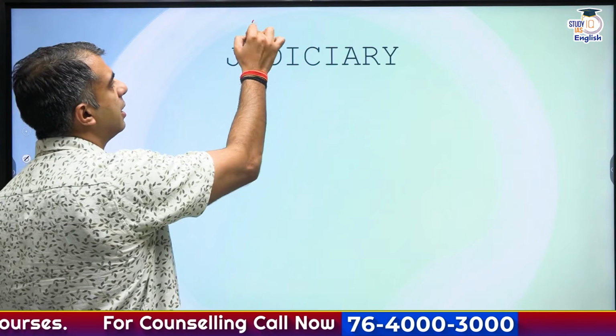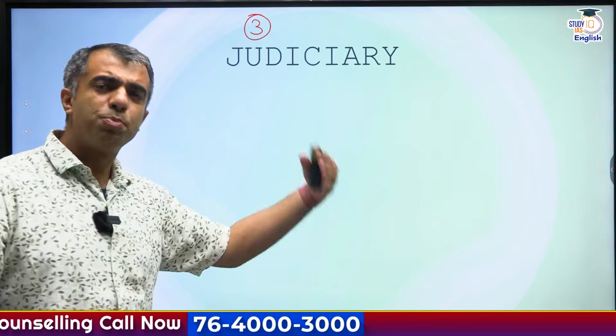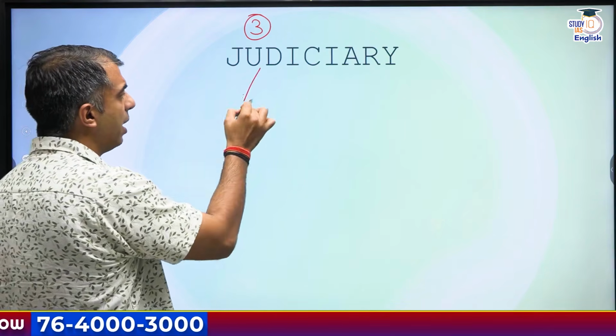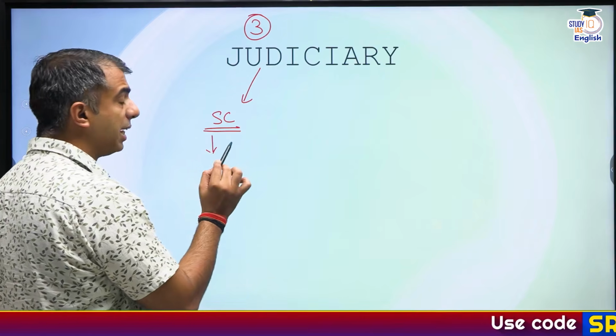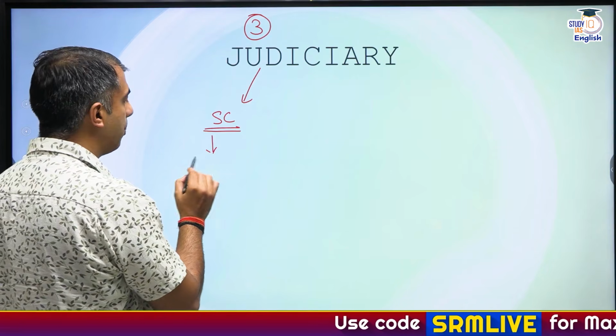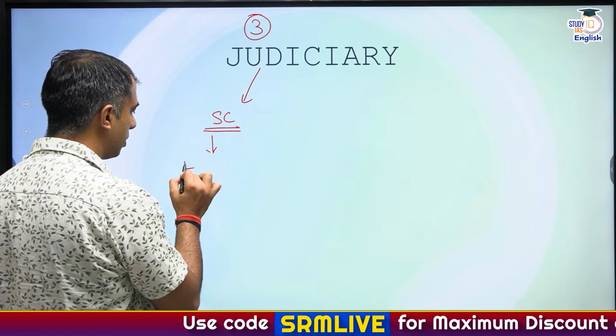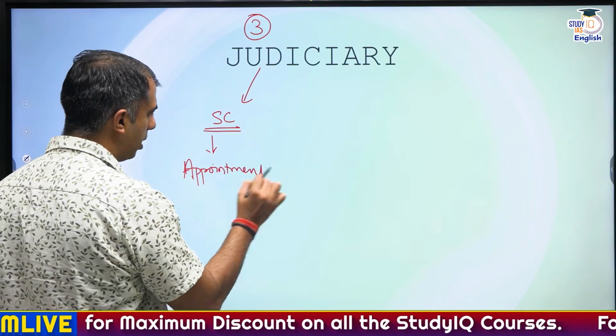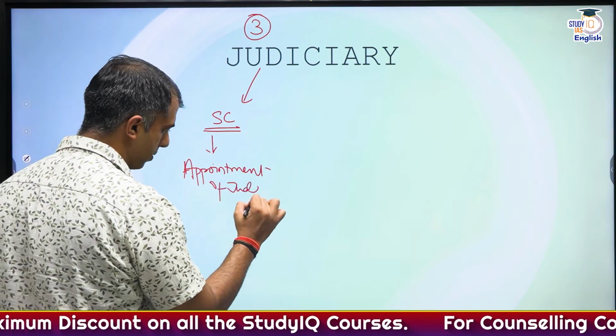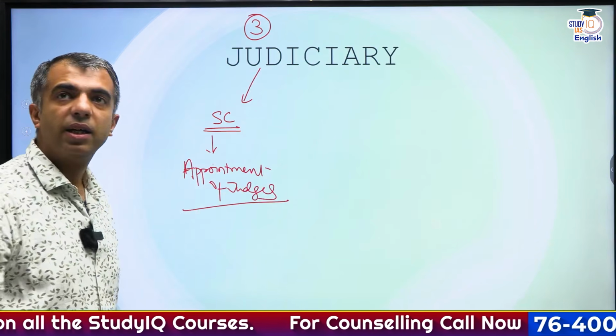Now, third is the topic of judiciary. Okay. Now, as previously I have discussed, okay, the role of Supreme Court, okay, and essentially you must also remember the process of appointment of judges. Okay. Now, why this is important?